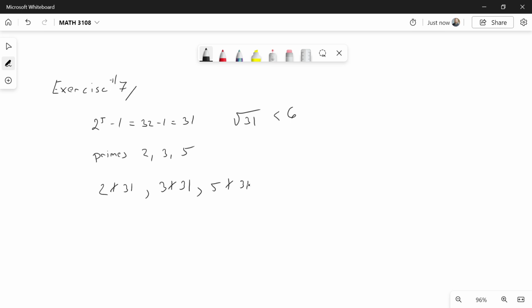So based upon that last theorem, I don't need to check anything else. I've checked those 3 values, so all primes up to the square root of 31. None of them divide, so they're not prime factors. Therefore, 31 is prime.